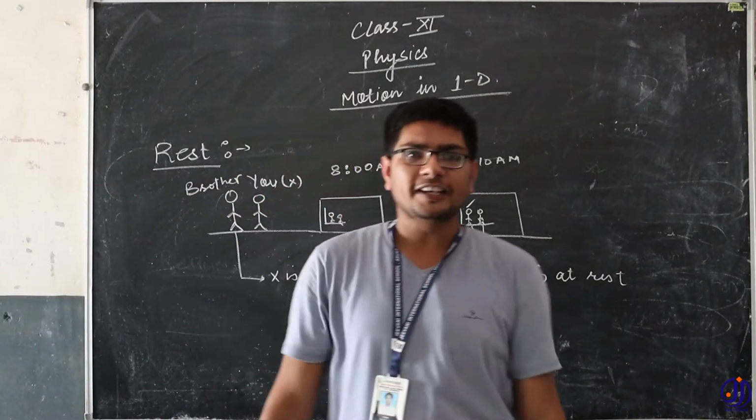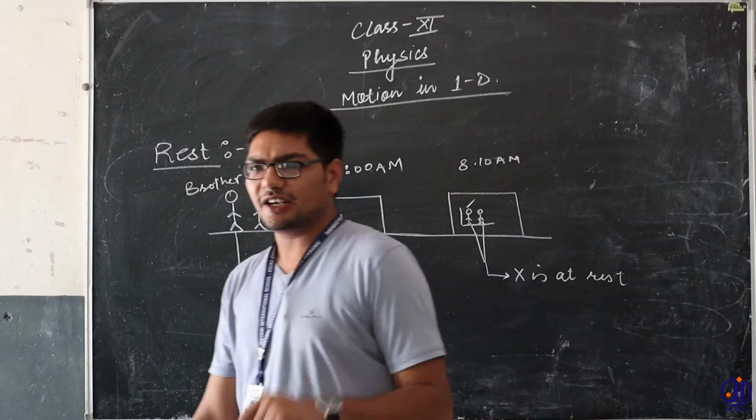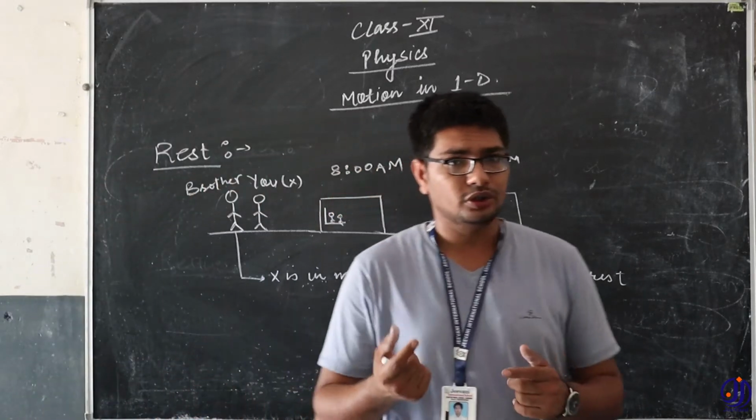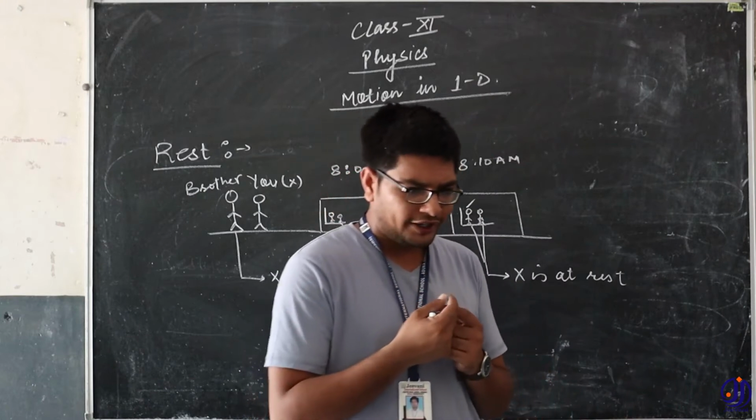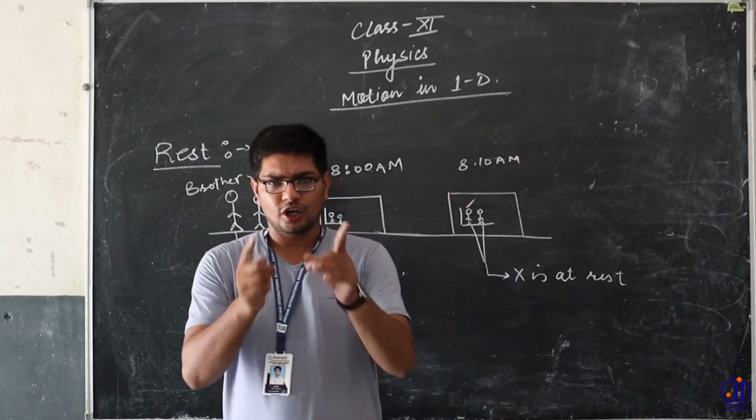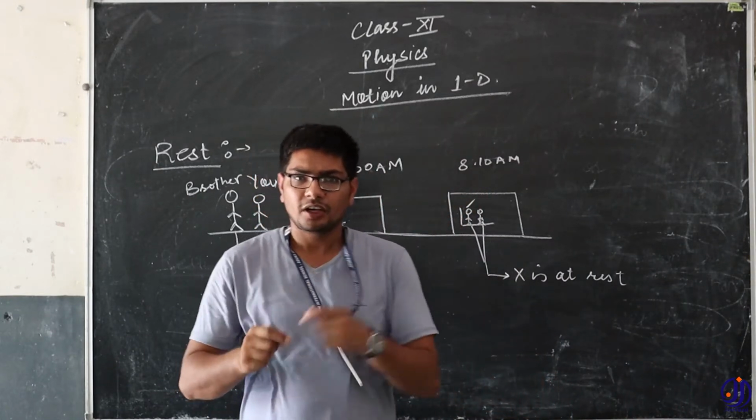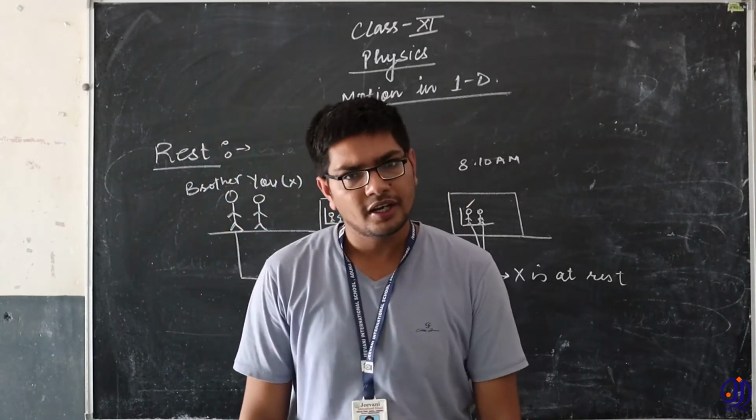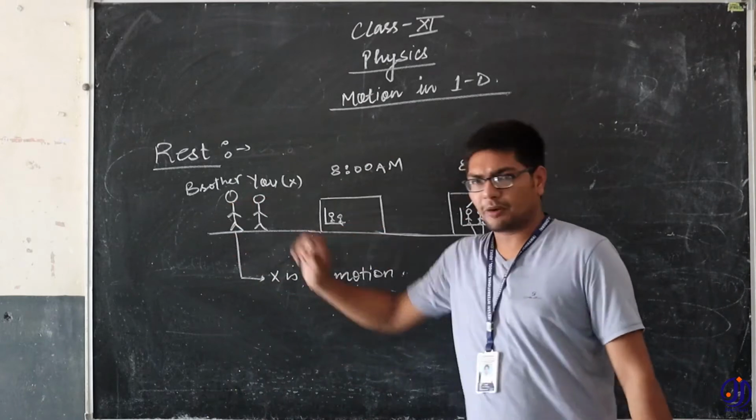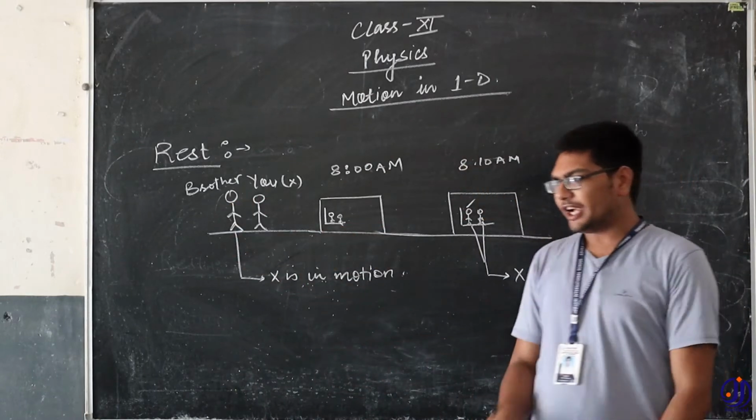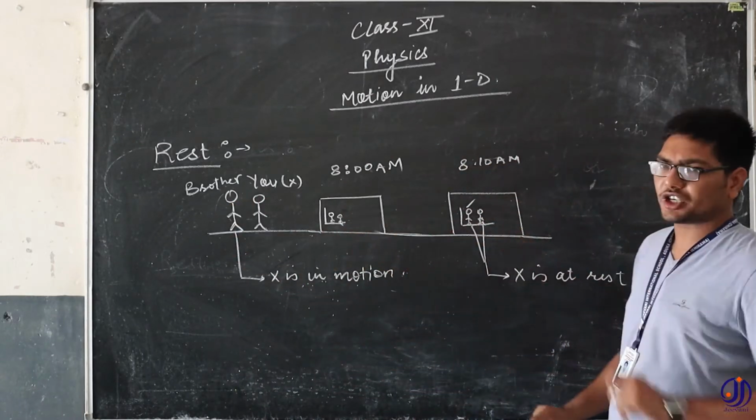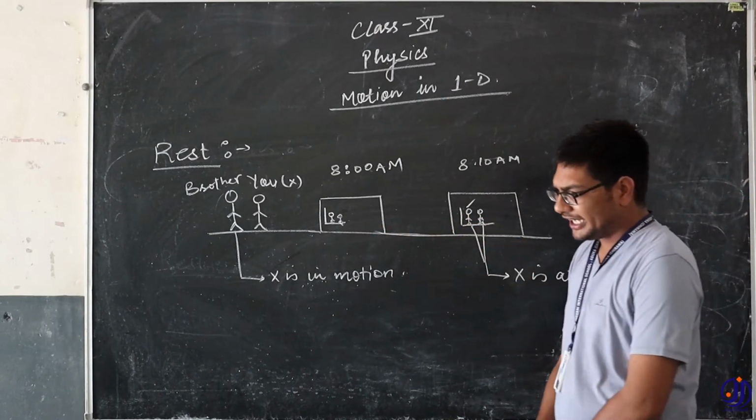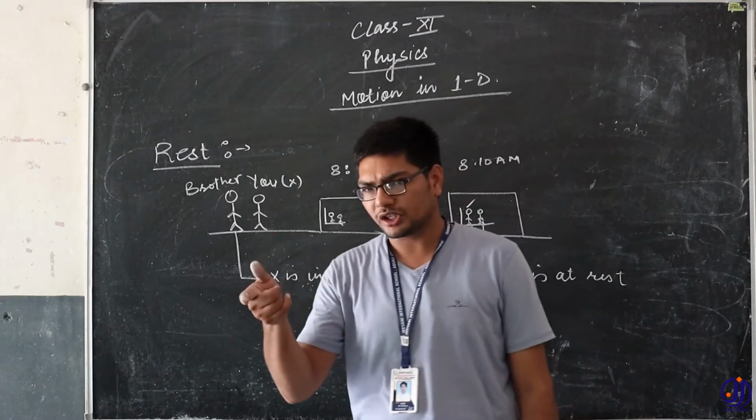So basically the concept of rest and motion is not absolute. It is not defined on the basis of only one person. It depends upon observer to observer. Right? One observer was your brother. According to that observer, you have changed your position from one point to another point. So he will just say that you are in motion.